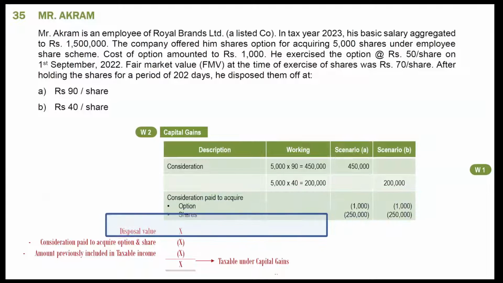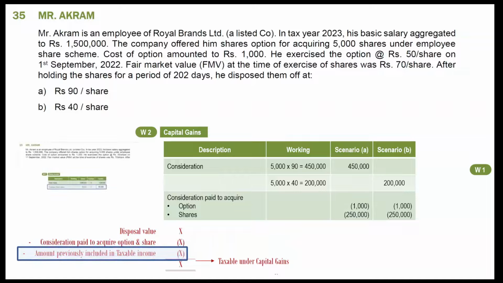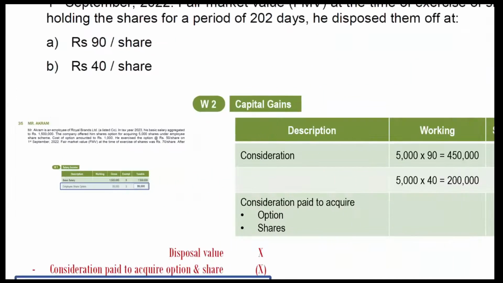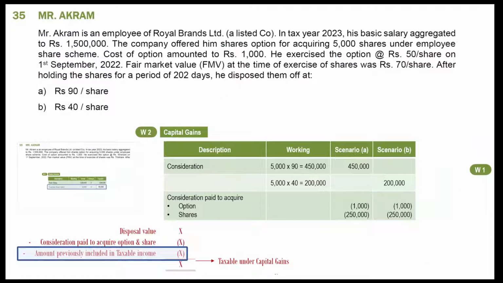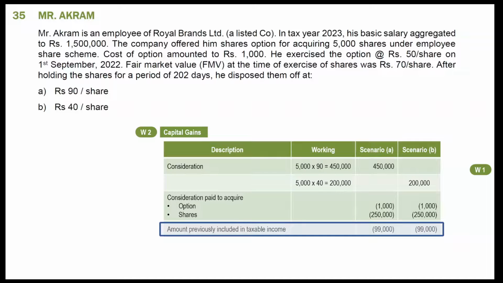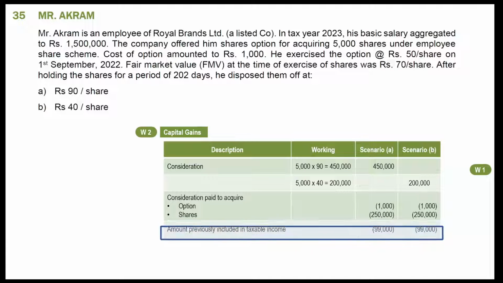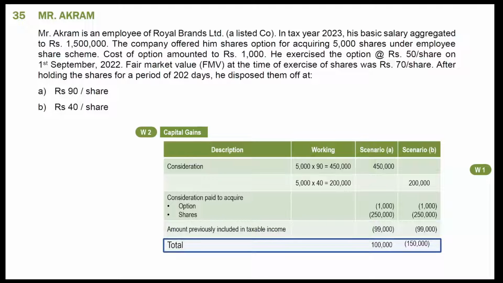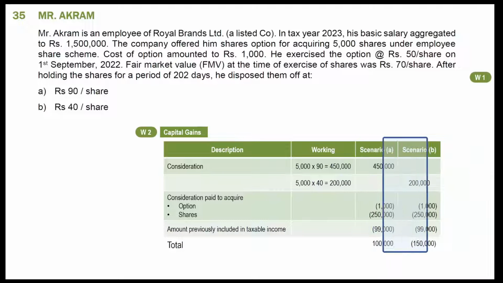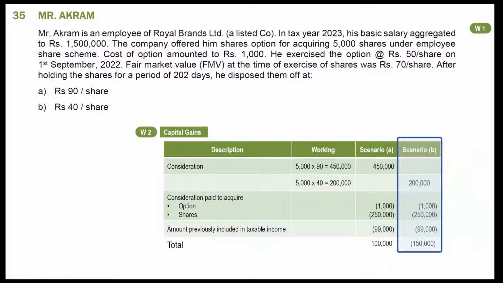Next is to deduct amount previously included in taxable income. Recall your salary working and look for the amount which was already included in income. Rupees 99,000. Mention it in your working under both scenario A and under scenario B. This working is complete now. Make totals under both scenarios. There is capital gain under scenario A and a loss under scenario B.